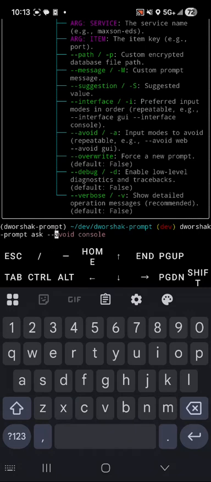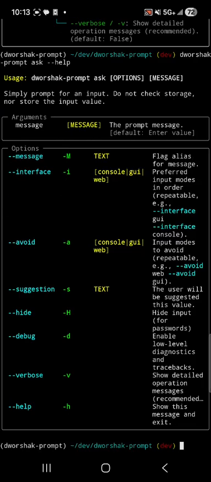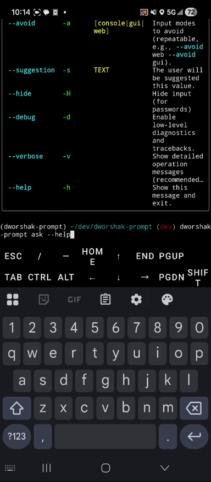With ask, there's a lot here in terms of suggestion, hide, verbose, debug, but most of what's here is interface, avoid. That's the interface you want, which can be repeatable, and then there's the interface you want to avoid. Your three options are GUI, console, and web. Because we're in Termux, we don't get GUI. So I'll show you what happens. Let's ask a question.